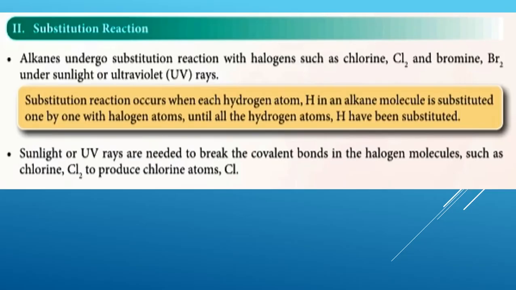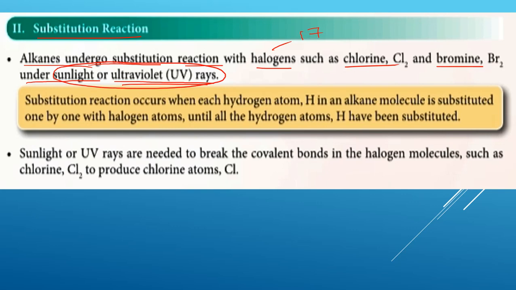For substitution reaction, alkane also undergoes substitution reactions with halogen. Halogen is group 17, such as chlorine, bromine, under sunlight or UV rays. Maksudnya dia perlu kehadiran inilah.